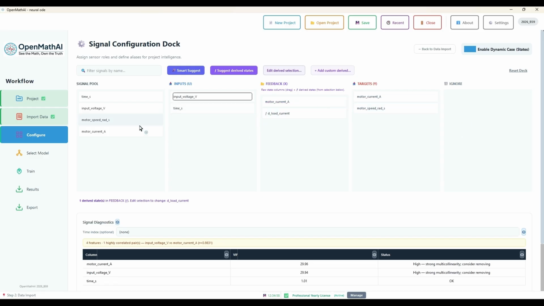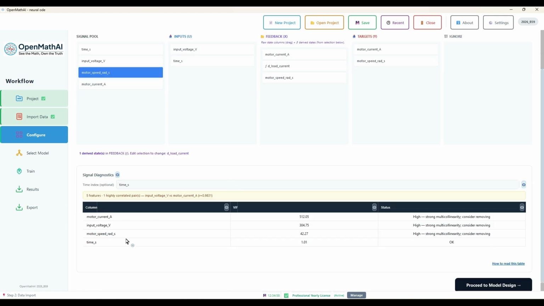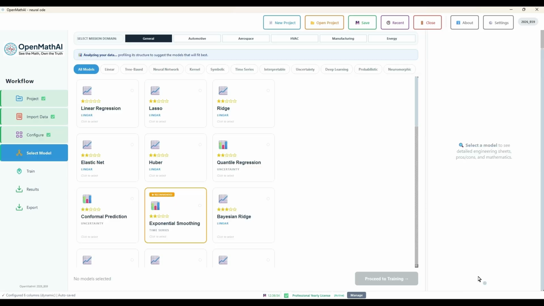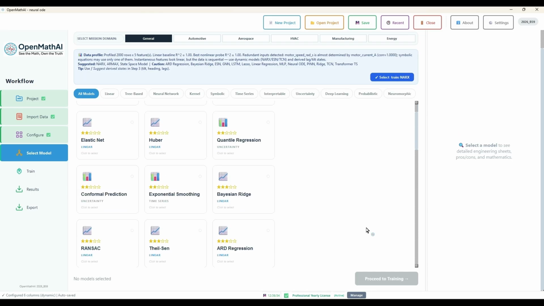There is one more feature, which is signal diagnostics. There are three columns. The first one is Column, which tells the features in the dataset, like the input and output names. The second one is VIF, which tells how much correlation there is among the features. The third column is Status, which shows whether it is OK, moderate, high, redundant, or constant. Review the selected configuration. Click Proceed to Model Design.